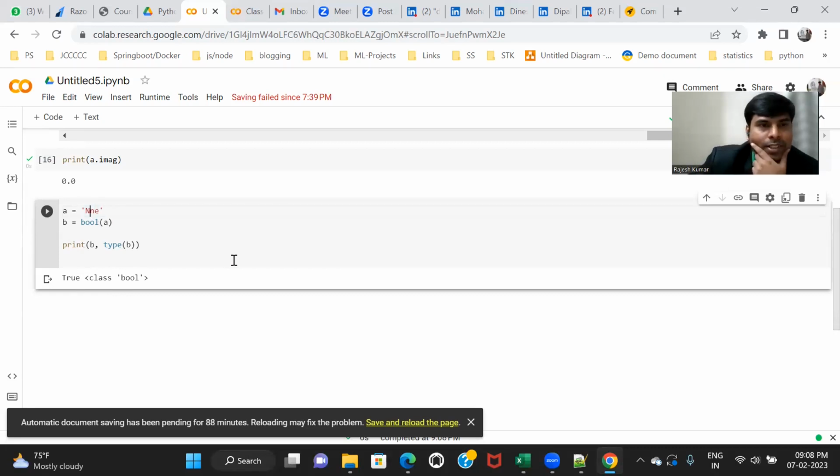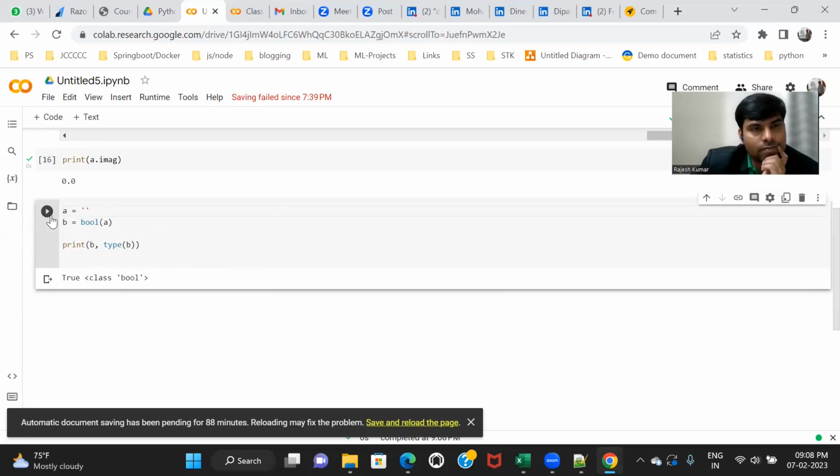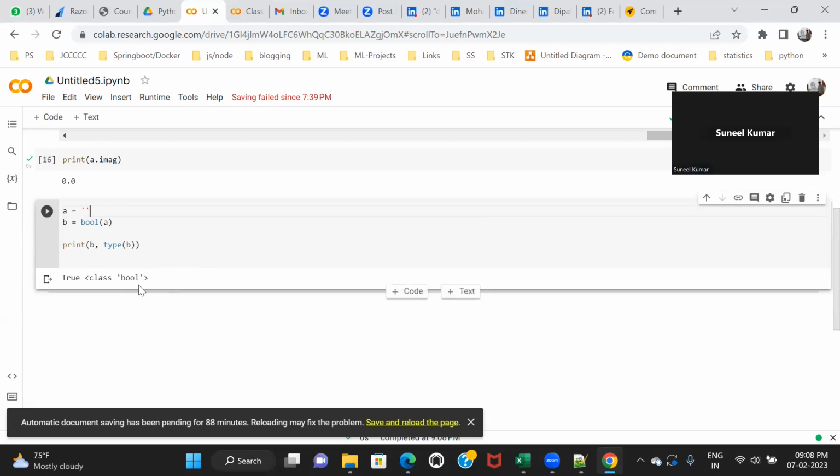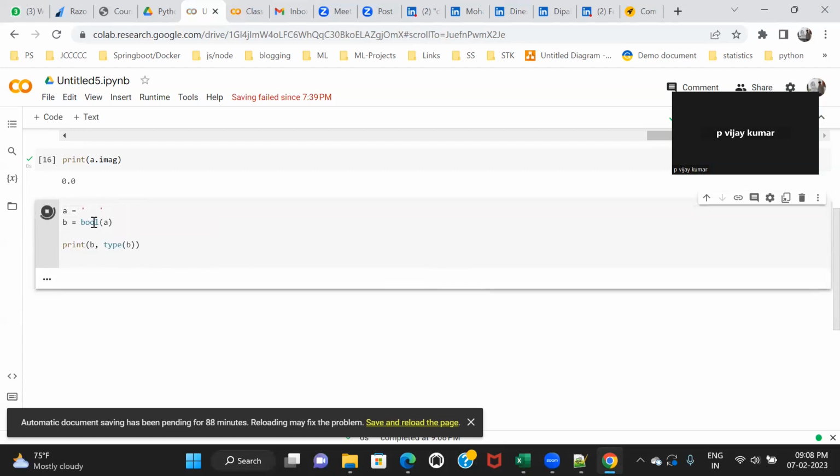Let's suppose if I do this and there is nothing inside the quotes, no space, now is it true or false? Empty string, so false. Let's suppose if I do this, is it true or false? True, because it has some data.